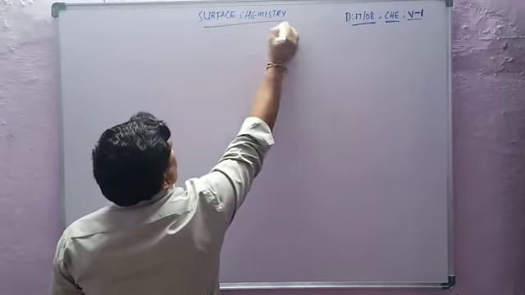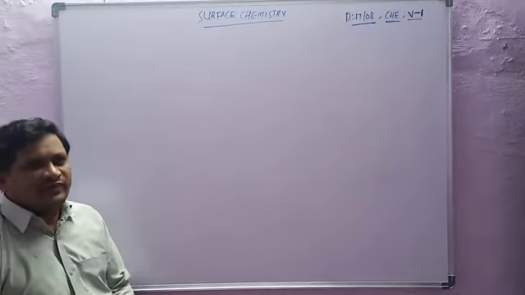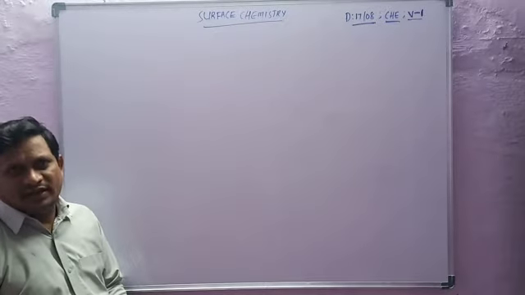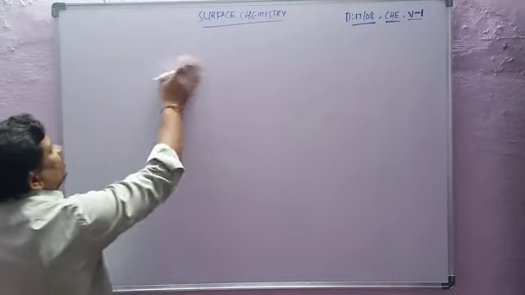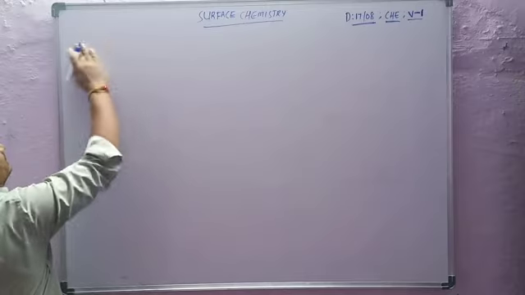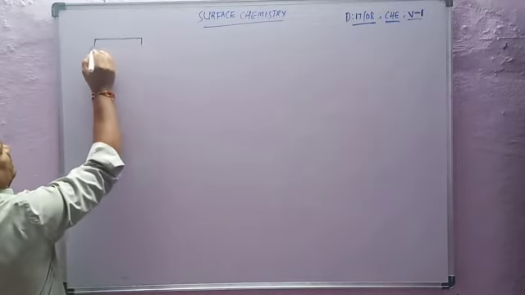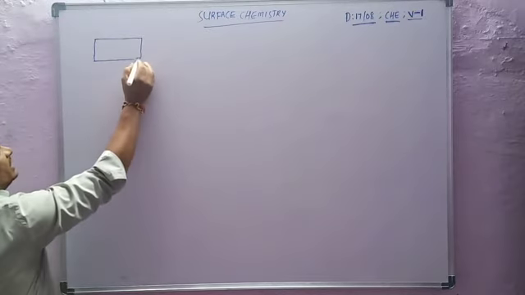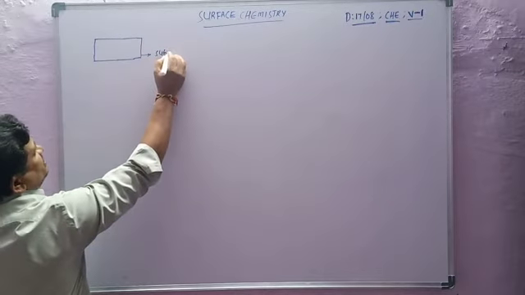So, surface chemistry. What is a surface? Substances have three physical states: solid, liquid, and gas. Let us consider a substance, mainly a solid or liquid.